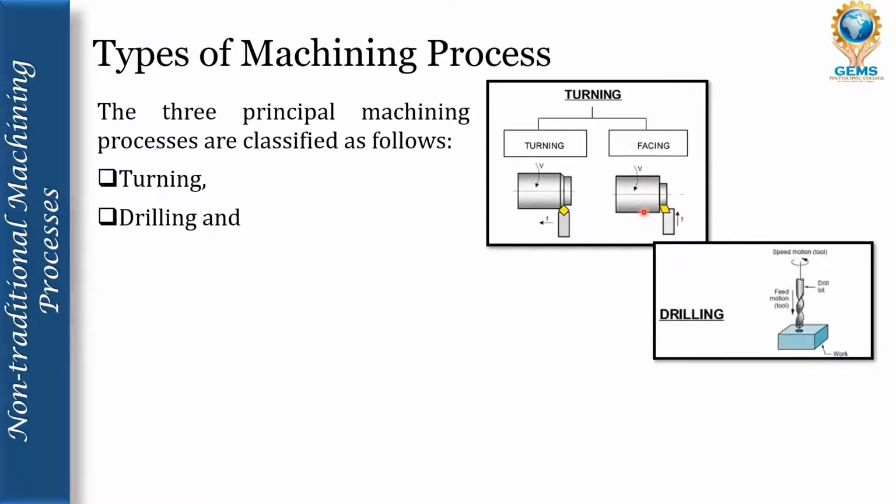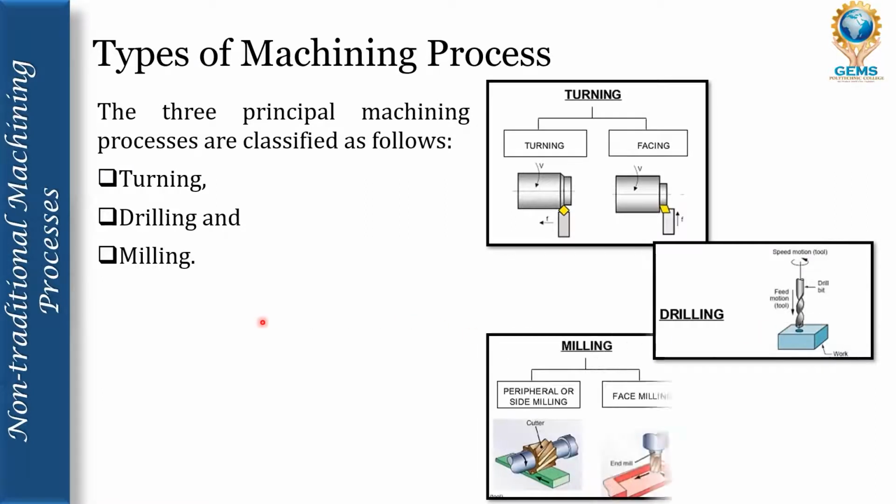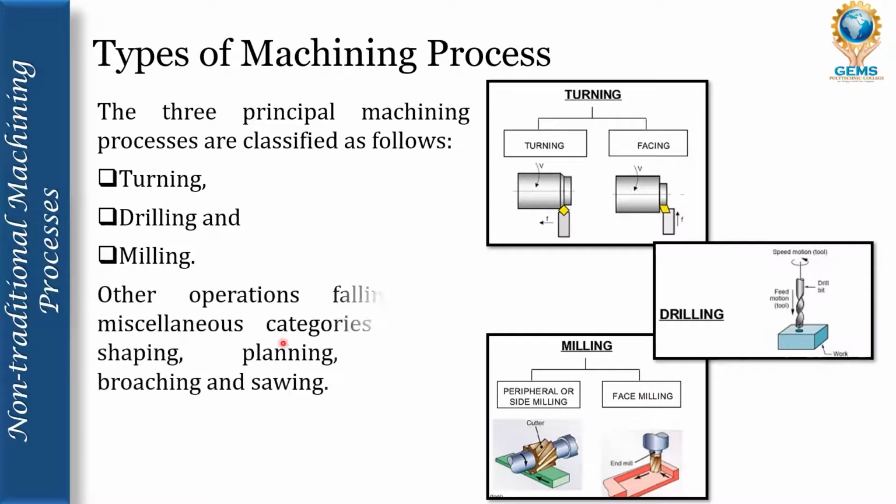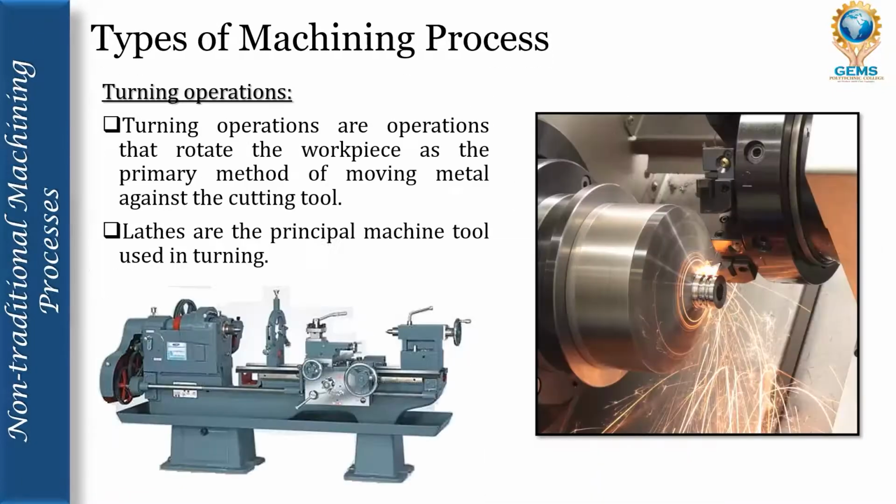Drilling means making a hole in the workpiece. And the milling operation has peripheral or side milling and face milling. Apart from these three operations, we have other operations in a miscellaneous category, including shaping, planing, boring, broaching and sawing.